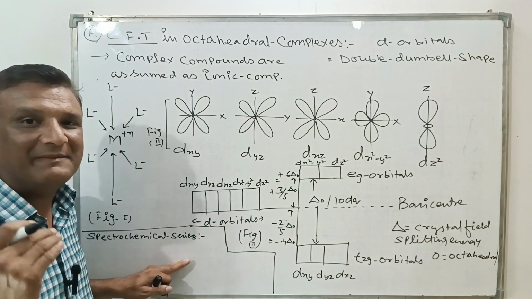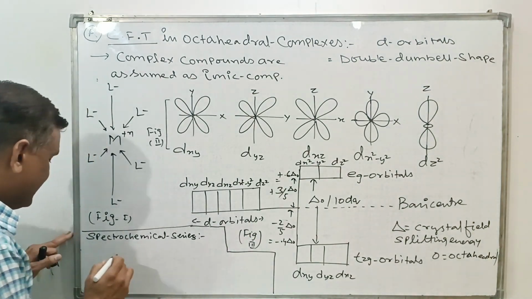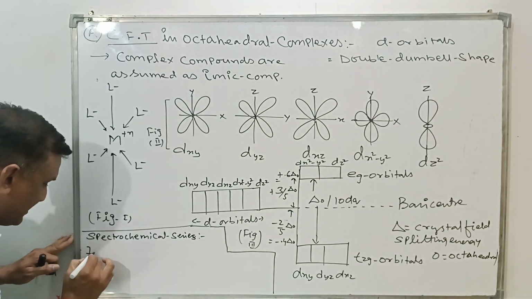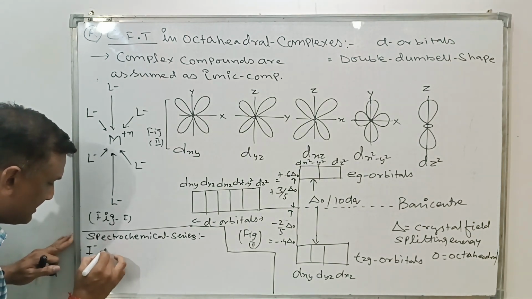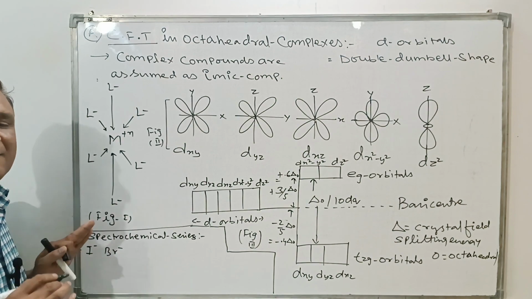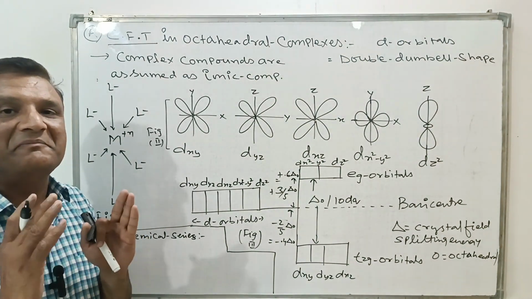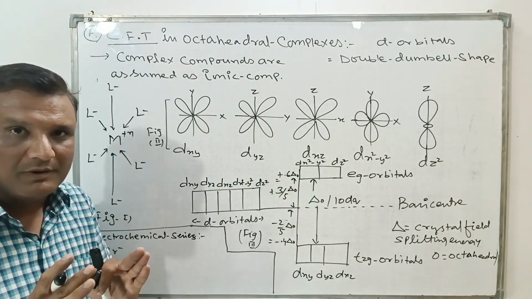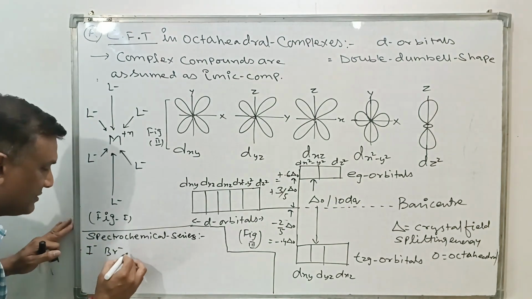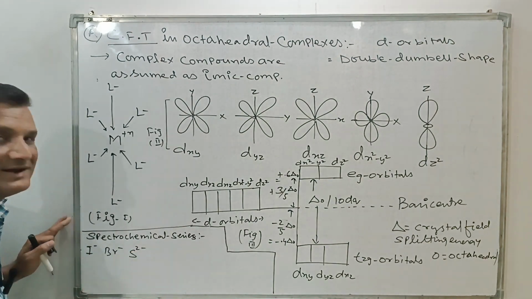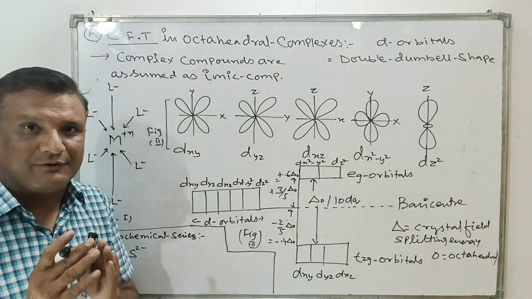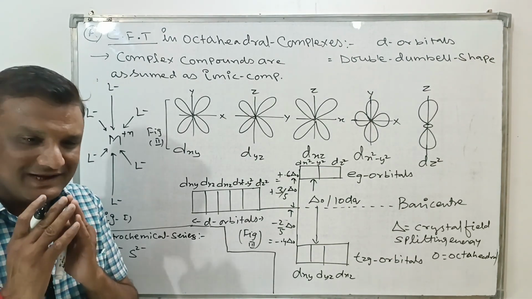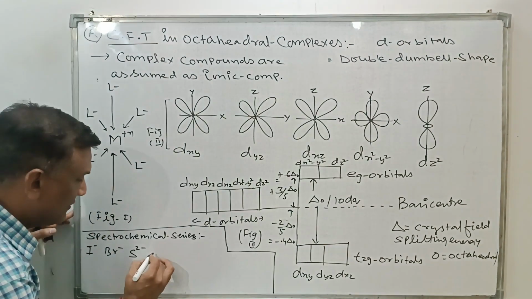If we go with the spectrochemical series, then as ligands here we have I minus and Br minus, where I minus is iodido and Br minus is bromido. Next is S2 minus, called sulfido. Further, that is SCN minus, called thiocyanato. Further, this is Cl minus, chlorido.